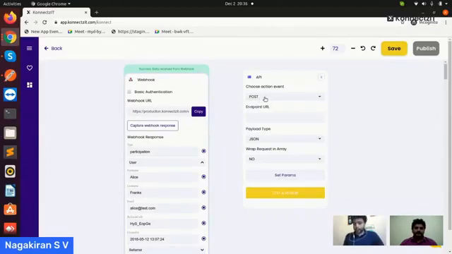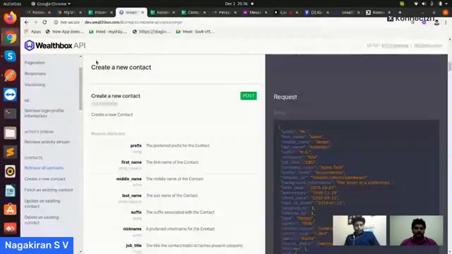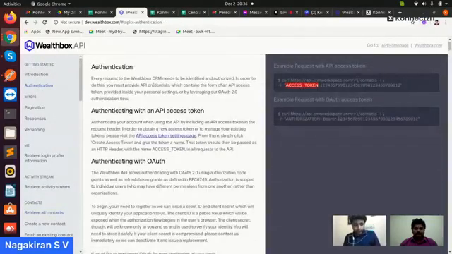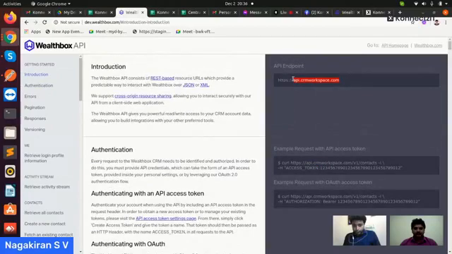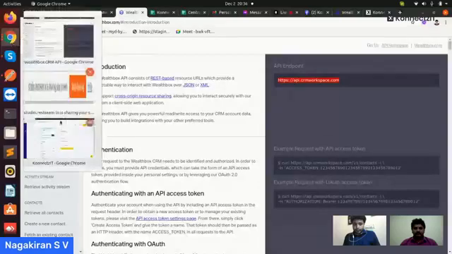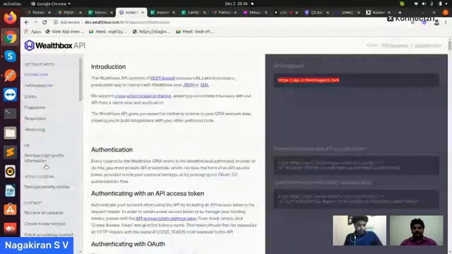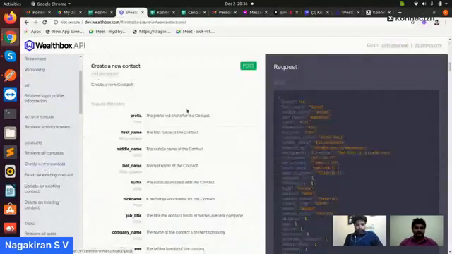So I am choosing the post method, and in the endpoint URL we need to add the URL. For example, for this create new contact action, as we discussed, this is their main endpoint, and along with that, for the create contact action, we need to add this one.